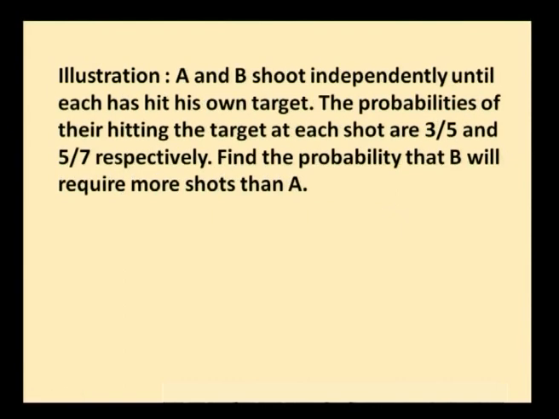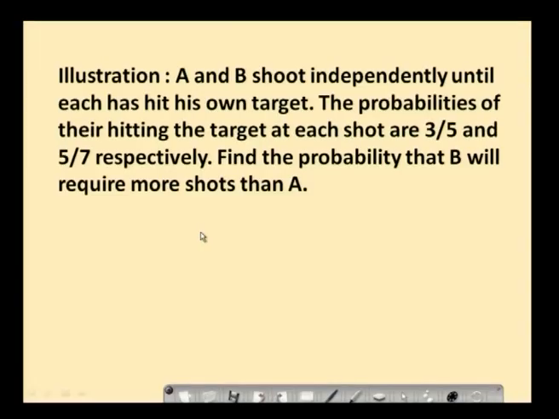Okay, this is another example where the additive property, or the comparative probability, has to be used. That is, A and B shoot independently until each has hit his own target. The probabilities of hitting their target at each shot are 3 by 5 and 5 by 7 respectively. That is, 3 by 5 is the probability of success for the person A, and 5 by 7 is the probability of success for the person B, and both are trying independently. Find the probability that B will require more shots than A. That is, if A requires 1 shot, B will require 2 shots, and similarly if A requires 2 shots, B will require 3 shots.